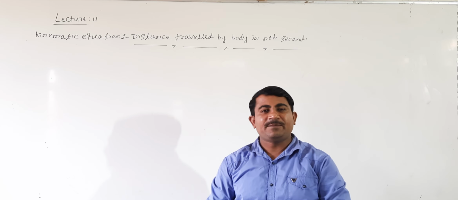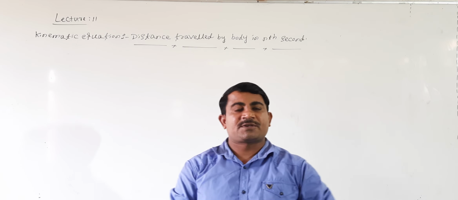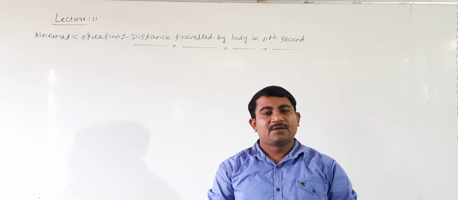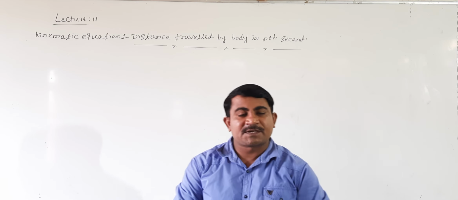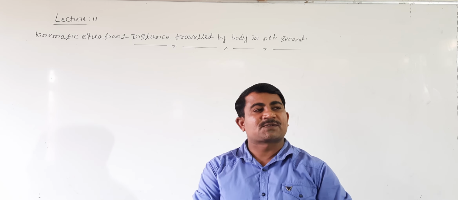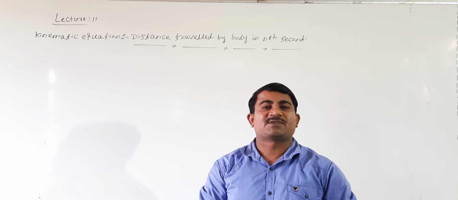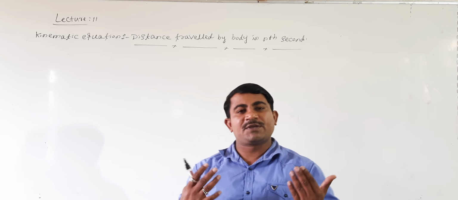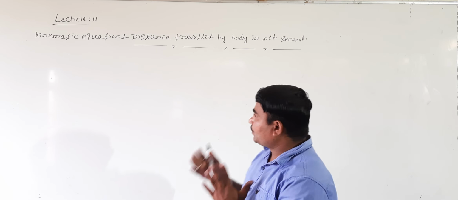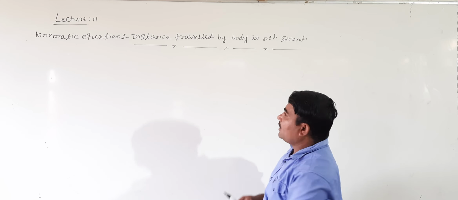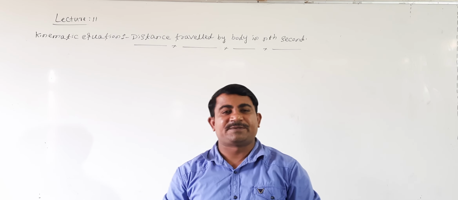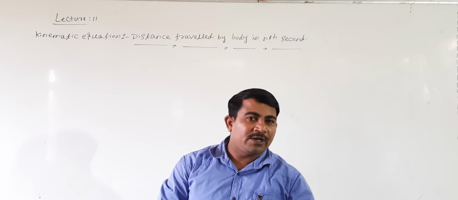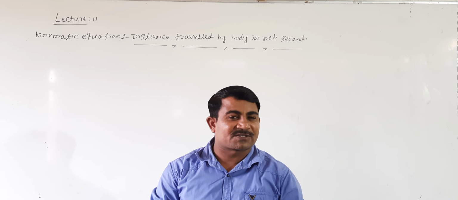Students, we know that the kinematic equations are obeyed only for uniform acceleration. Right? So V is equal to U plus AT, S is equal to UT plus half AT square, V square minus U square is equal to 2AS. All the equations we proved only for constant acceleration, I mean uniform acceleration. To prove this, how to calculate the distance travelled by body in nth second? Again, let us take a particle or body that moves along a straight line with constant acceleration.